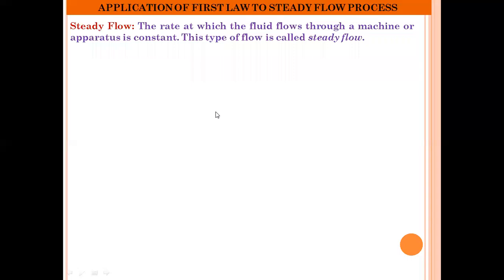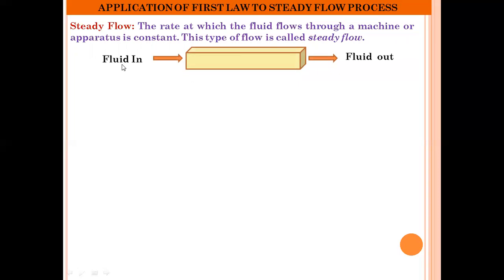So let us take an example of an open system in which the fluid enters the system at one end and the same fluid leaves the system at the other end. This means that all the thermodynamic properties associated with the fluid flow should not vary with respect to time. Then, and only then, can we say that the flow process is a steady flow process.